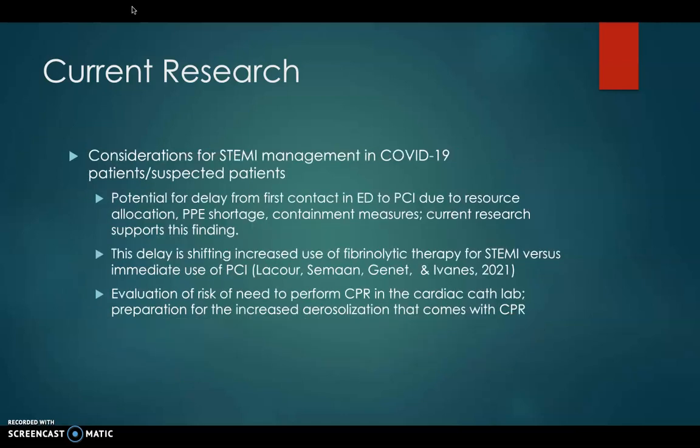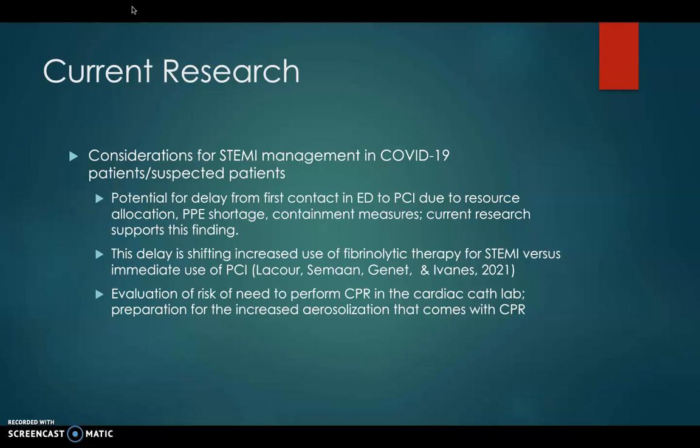Another interesting area of current research is considerations for STEMI management in the era of COVID-19 regarding treatment of patients, suspected COVID-19 patients, or really anyone coming to the hospital who could be asymptomatic.